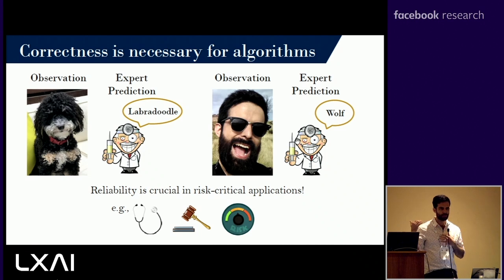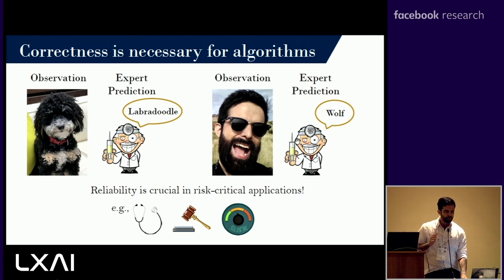We can come up with an algorithm that can be pretty good at differentiating dog types, right? What I have on the left: our algorithm sees a dog, and it predicts that it's a Labradoodle. Pretty close. But if we give it a different kind of data, it might make a bad prediction. Reliability is going to be crucial in a lot of risk-critical applications, everything from medical, right? If you're using machine learning to decide if you need to take surgery or not, you want this reliability to be high, this correctness to be high.